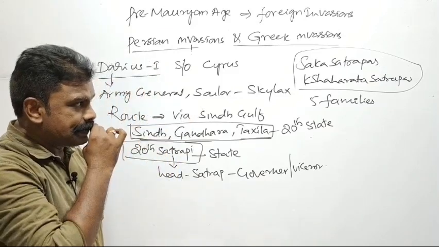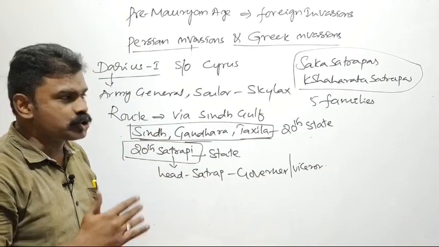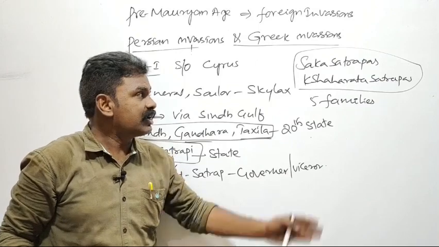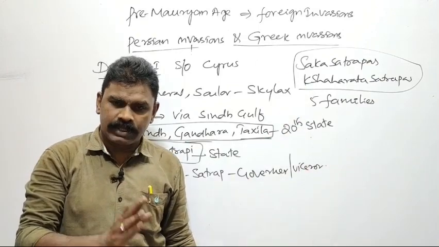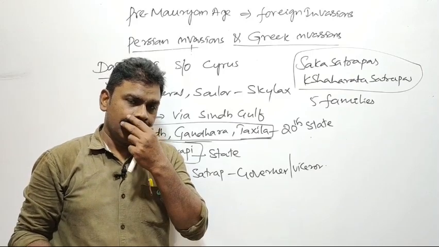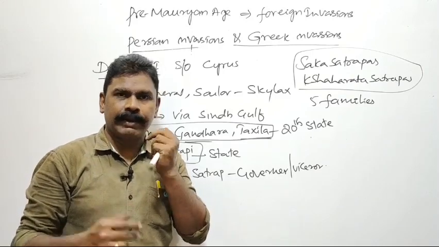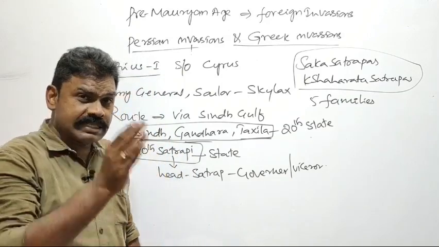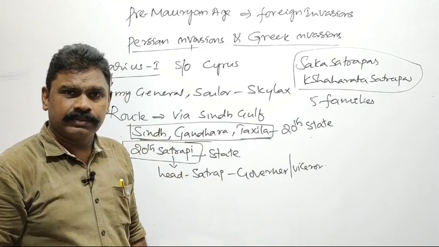The Chatrapa ruler Nahapana fought with Gautamiputra Satakarni. Gautamiputra Satakarni defeated Nahapana, and Nahapana's coins were restruck by Gautamiputra Satakarni.